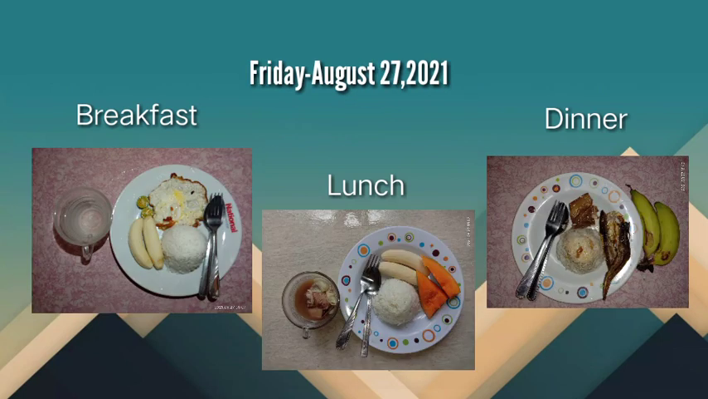Friday for breakfast, I ate rice, egg, 2 bananas, and also a lemon, and I drank water. Also for lunch, rice, slices of papaya and banana, and for viand, I have pork soup with cabbage, and for dinner, I have pork adobo, rice, dried fish, and 2 bananas.